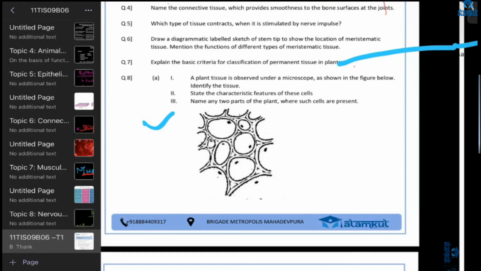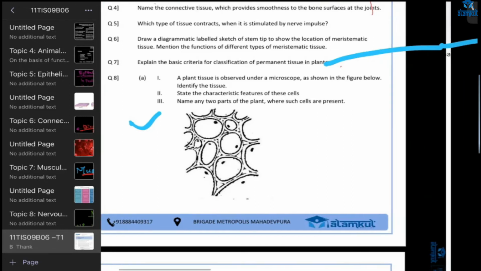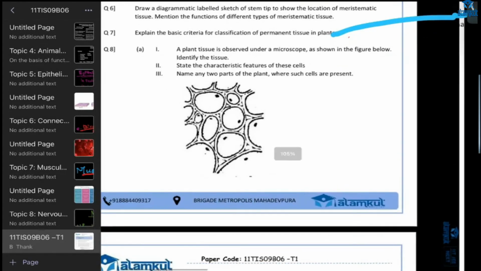Arham is also telling parenchyma. Okay. Then Advika and Shazan. Shazan, Advika went to the washroom. Shazan, you're there? Okay.